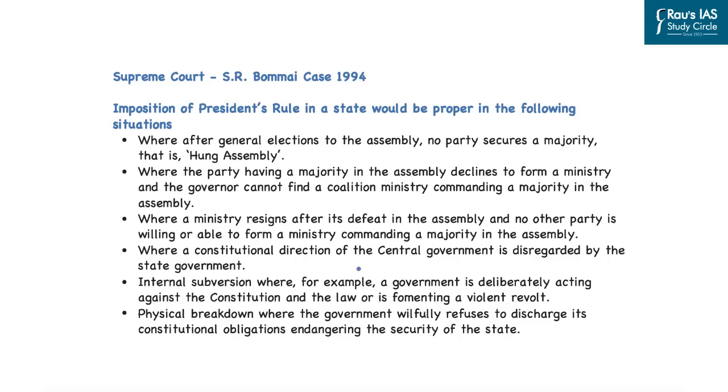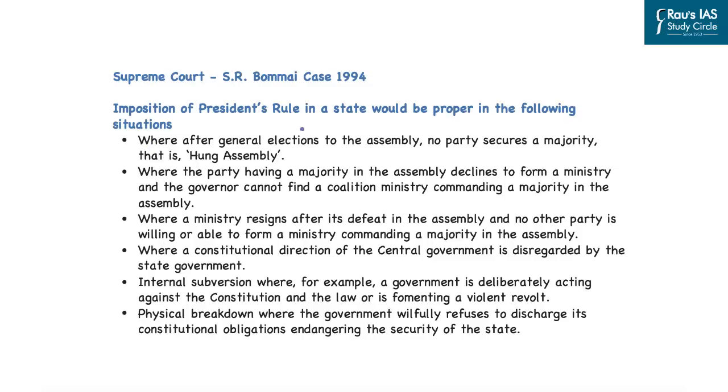In this line, the Supreme Court, in one of its famous verdicts, that is the S.R. Bommai case 1994, highlighted the cases of proper and improper imposition of President's rule or use of Article 356 to remove state governments. Now, what are these situations where the imposition of President's rule would be proper? Let us look at these situations.